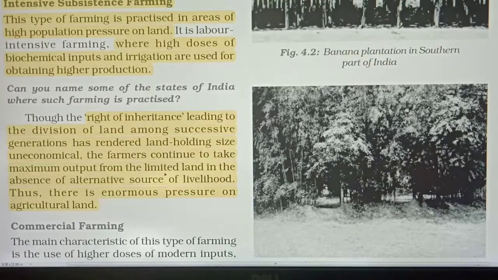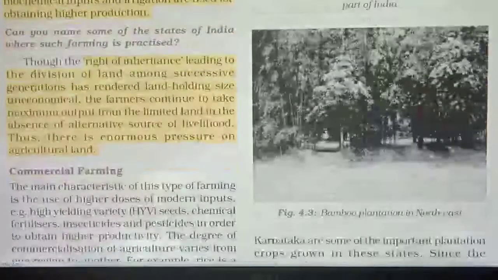But the farmer has to do the work on the same piece of land because there is no other method of livelihood for the farmer. So there is enormous pressure on the agriculture land. Whatever piece of land is there with them, they have to do the cultivation on that, and they have to grow the maximum crop for their own family as well as for the selling purpose. I hope you all are getting it.